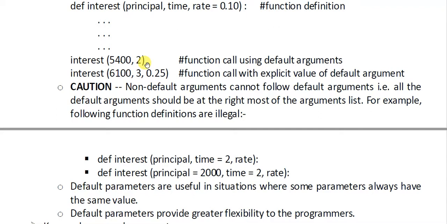So default arguments are used in situations where some parameter always has the same value. When you want to fix a value for many of the cases, then it should be used as a default argument. And default parameters provide greater flexibility to the programmers. We have seen in the example we discussed, to find the sum of 4 or fewer numbers, 5 or fewer numbers. These types of questions are dealt with by the use of default arguments or default parameters. Okay, I think this is clear to you.